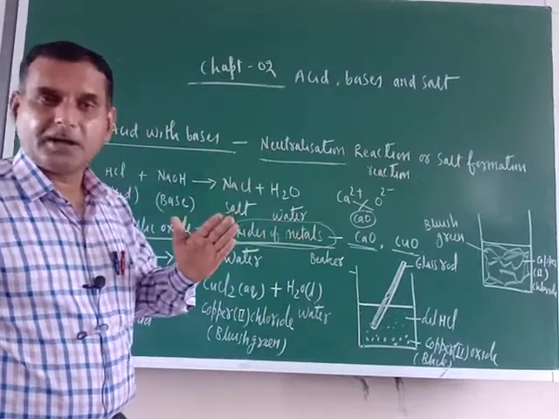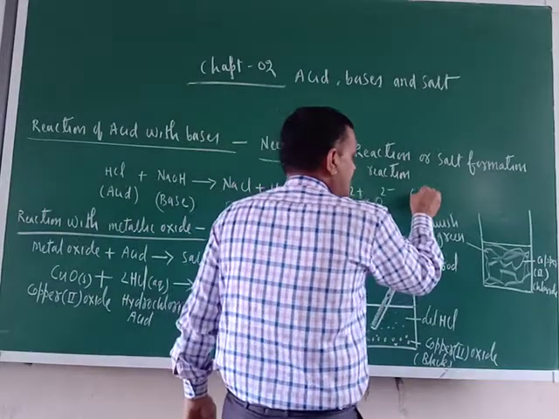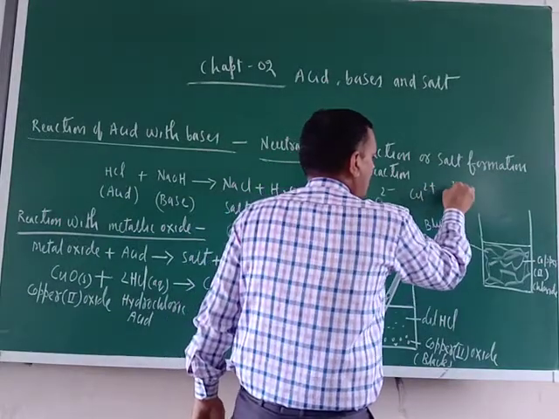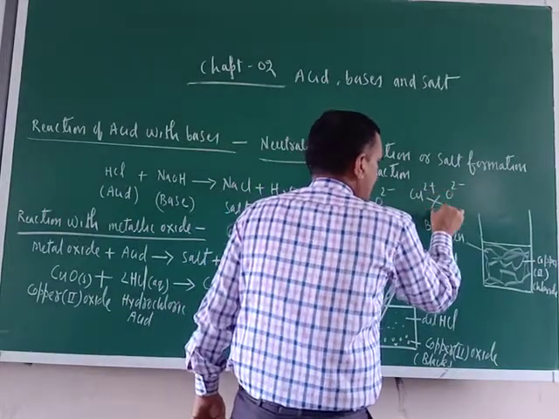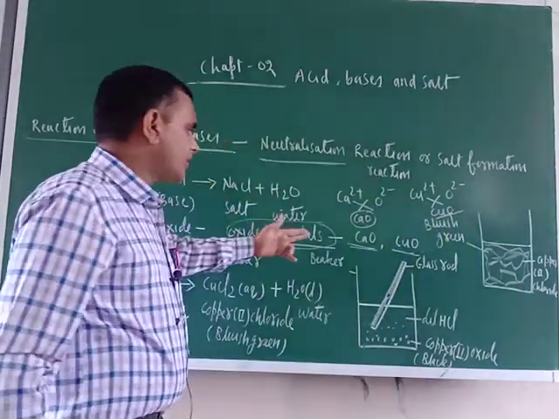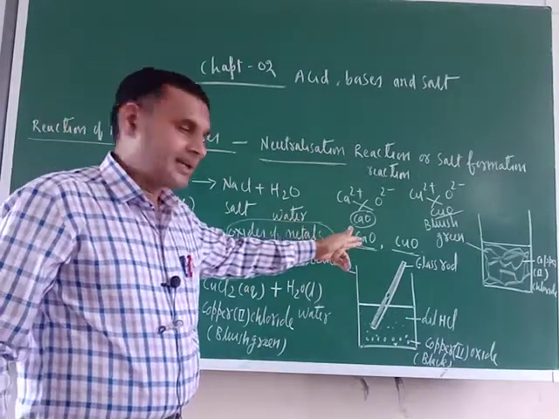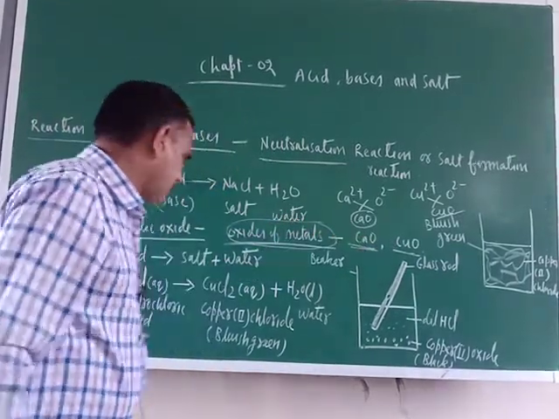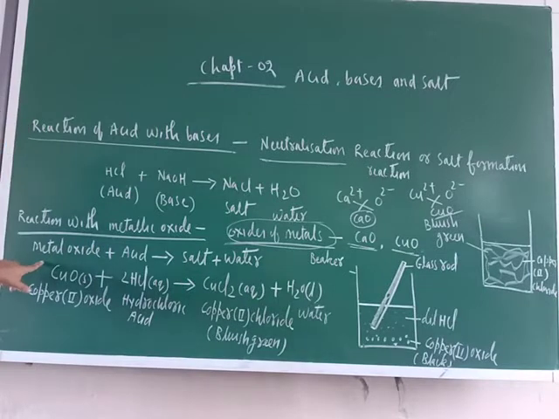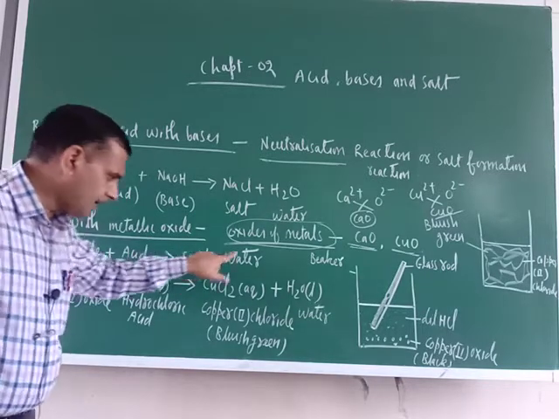Are you getting my point or not? This is one of the examples, copper oxide. Cu is 2 positive, oxygen is 2 negative. So this is copper oxide. Two examples I have written here as metal oxides, calcium oxide and copper oxide. When metallic oxides, let it be calcium oxide or copper oxide, react with acids, they form salt and water.